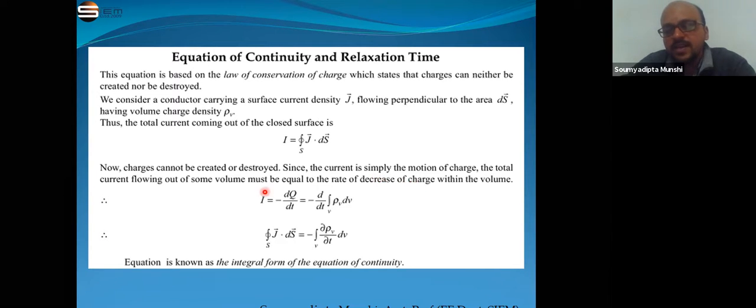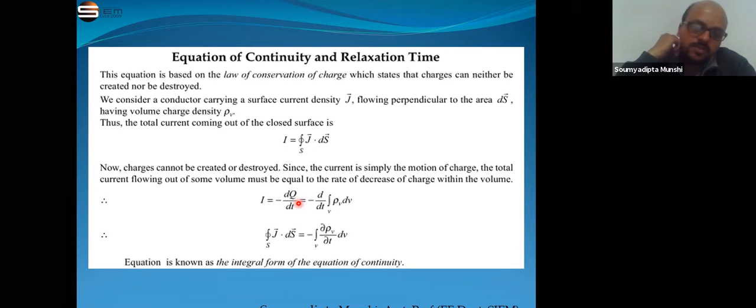So we can write I is equal to minus dq by dt, as q is the total charge and in a small time dt the charge q is flowing out from a particular volume which we consider in the inner portion of the conductor. The charge is going out from the volume to the surface area of the conductor. So we write I is equal to minus dq by dt, and we know q is equal to the integration of rho v dv.